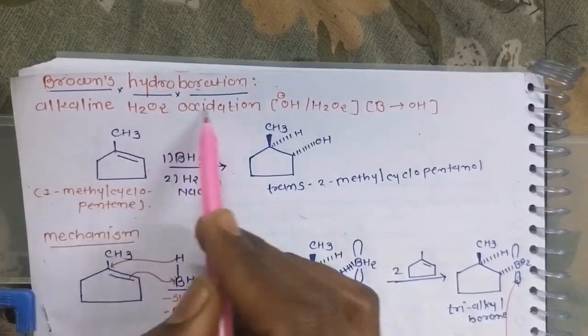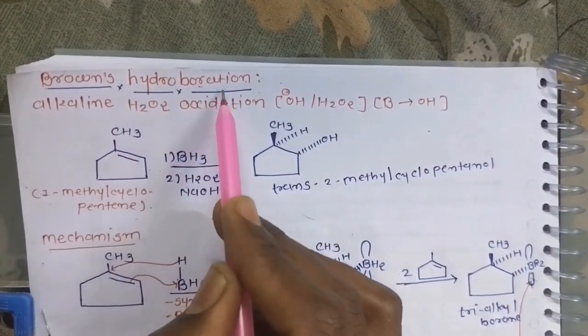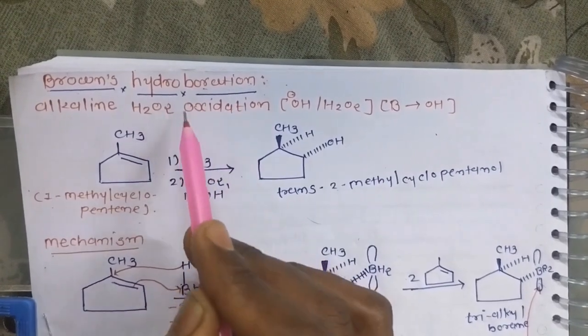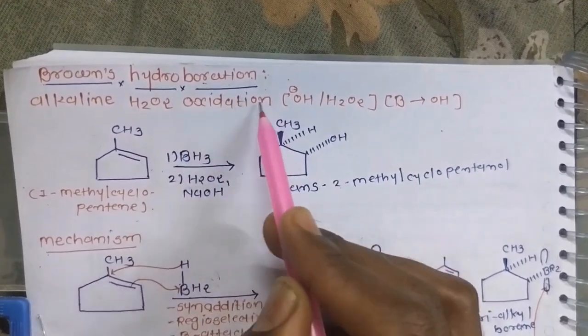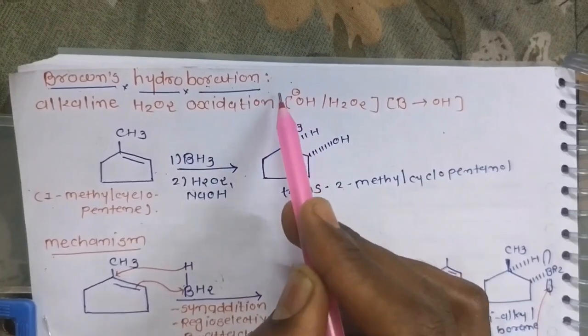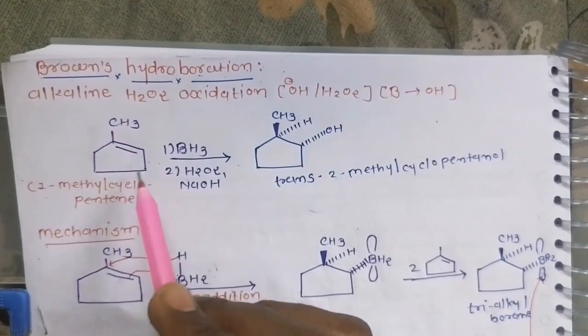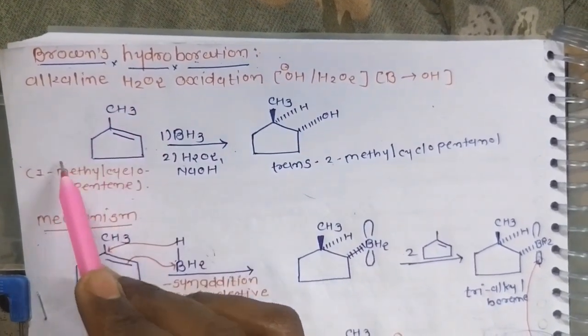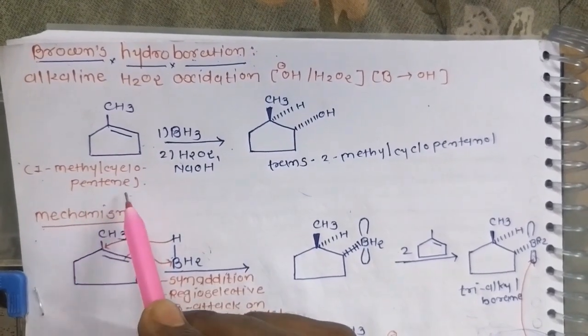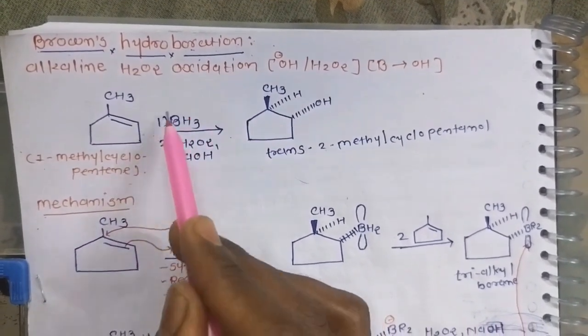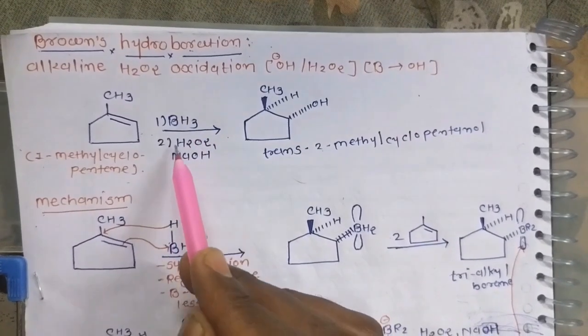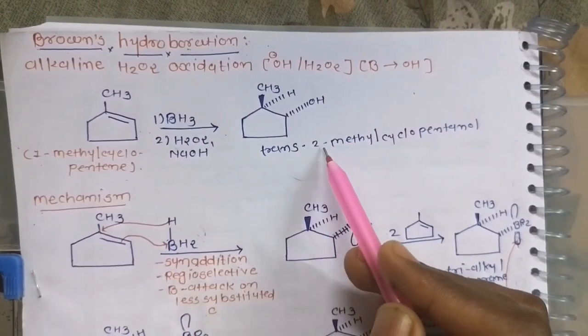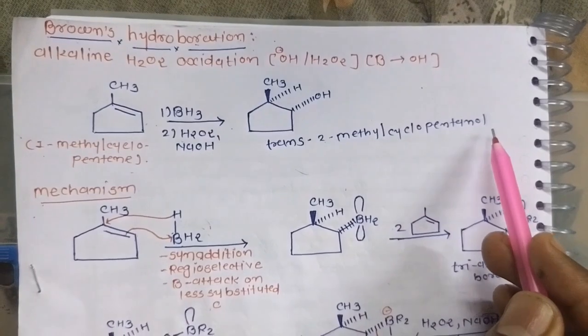Reaction of Brown's hydroboration. Hydroboration is defined as an addition reaction between an alkene and a boron-hydrogen bond. Now this molecule is 1-methyl cyclopentene, in the presence of BH3 and hydrogen peroxide, to give trans 2-methyl cyclopentanol.